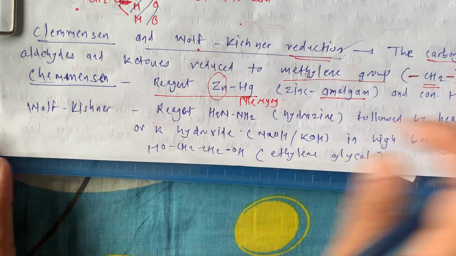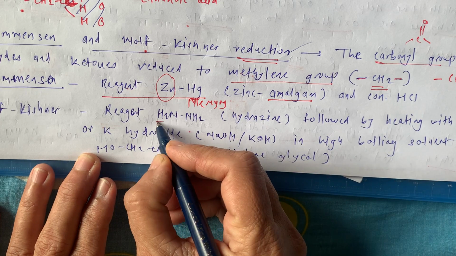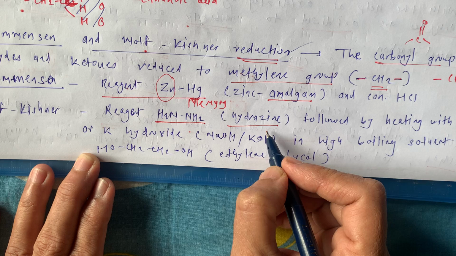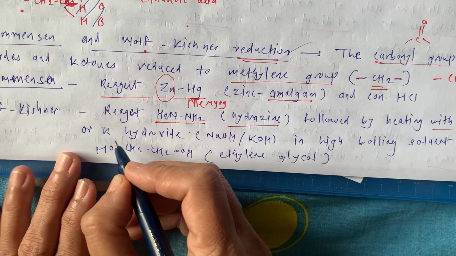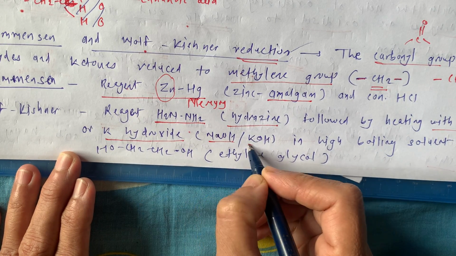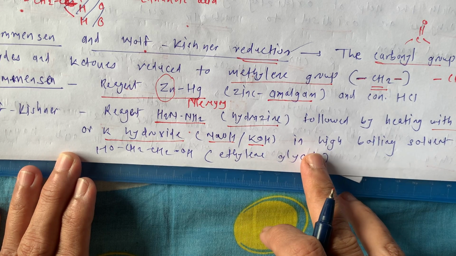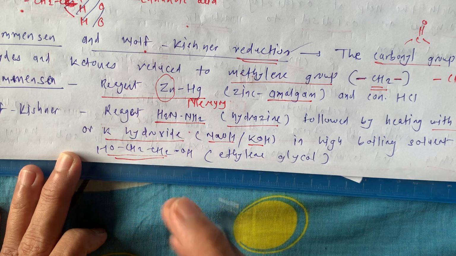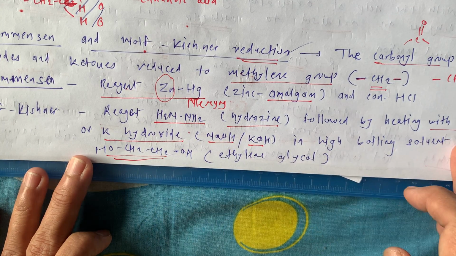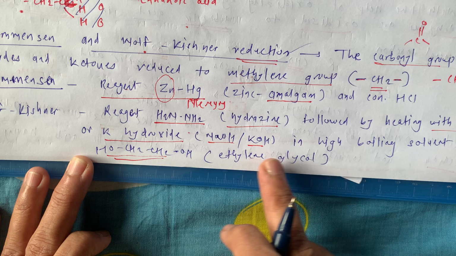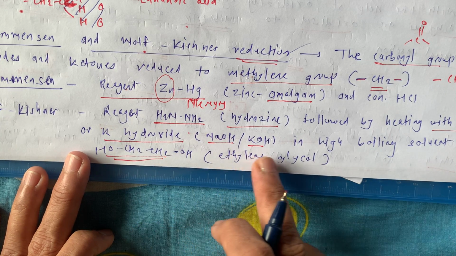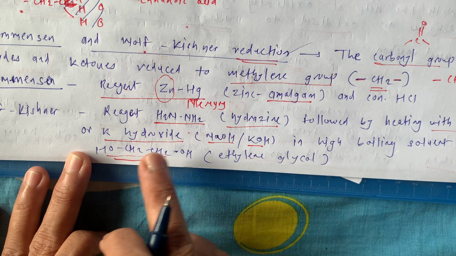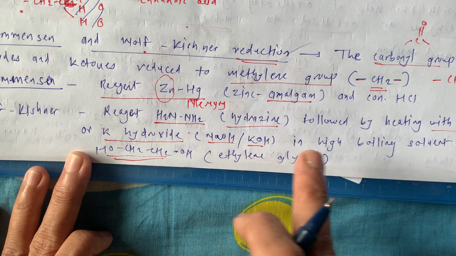While Wolff-Kishner uses the reagent NH2NH2, that is hydrazine, followed by heating with sodium or potassium hydroxide, our usual NaOH or KOH, in a high boiling solvent. This is again an important factor of this reaction, a high boiling solvent like ethylene glycol. We prepared this ethylene glycol in 11th standard. Please do remember this. Ethylene glycol is not a new compound.